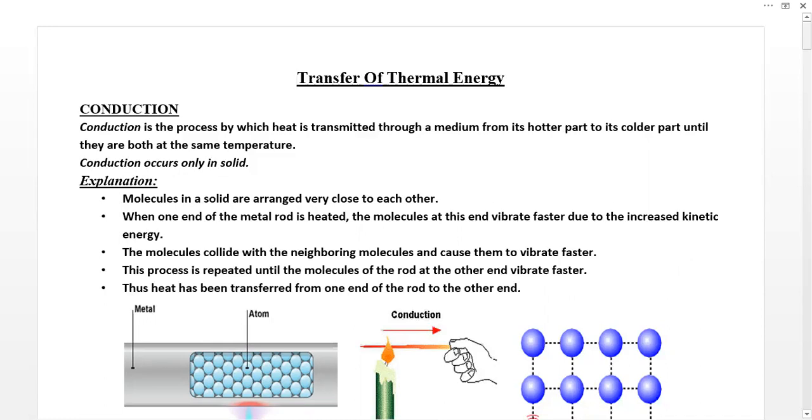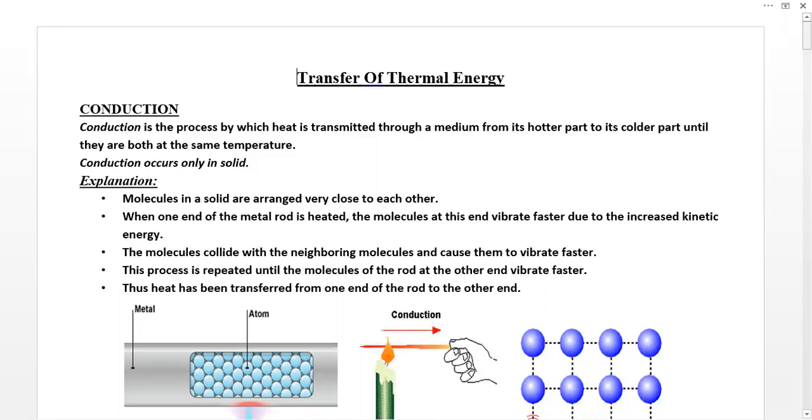Heat means transfer of energy from a hot energy level to a low energy level, and temperature is the measurement of the degree of hotness and coolness. So in this chapter, we will discuss transfer of thermal energy.